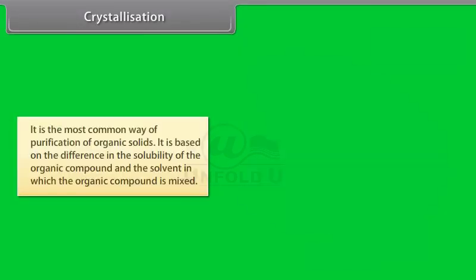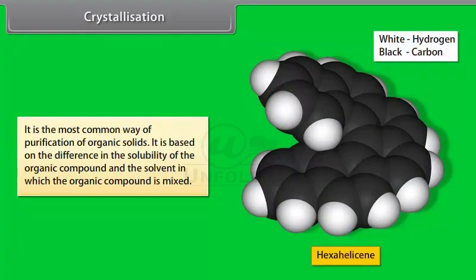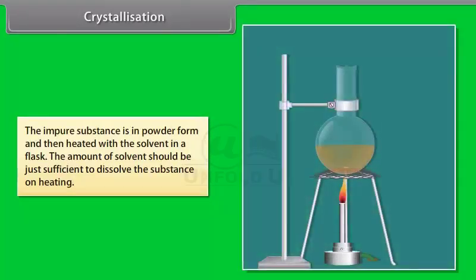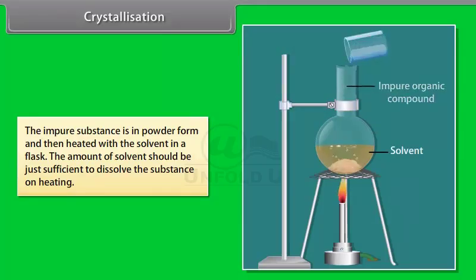Crystallization. It is the most common way of purification of organic solids. It is based on the difference in the solubility of the organic compound and the impurities in the solvent in which the organic compound is mixed. The impure substance is in powder form and is heated with the solvent in a flask. The amount of solvent should be just sufficient to dissolve the substance on heating.